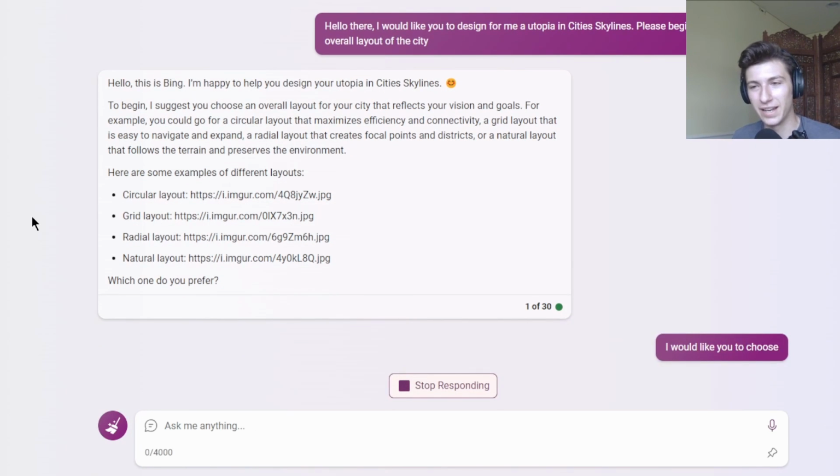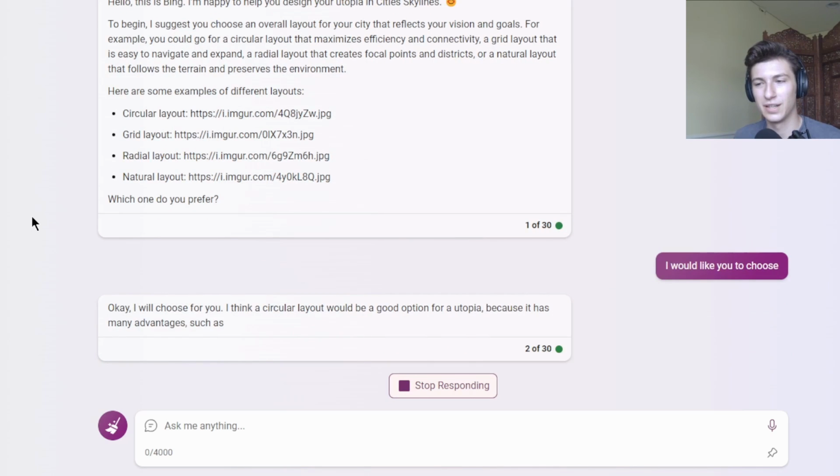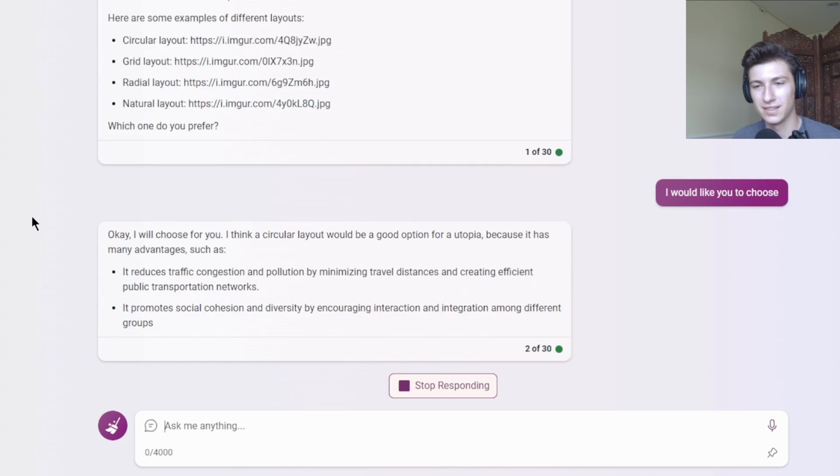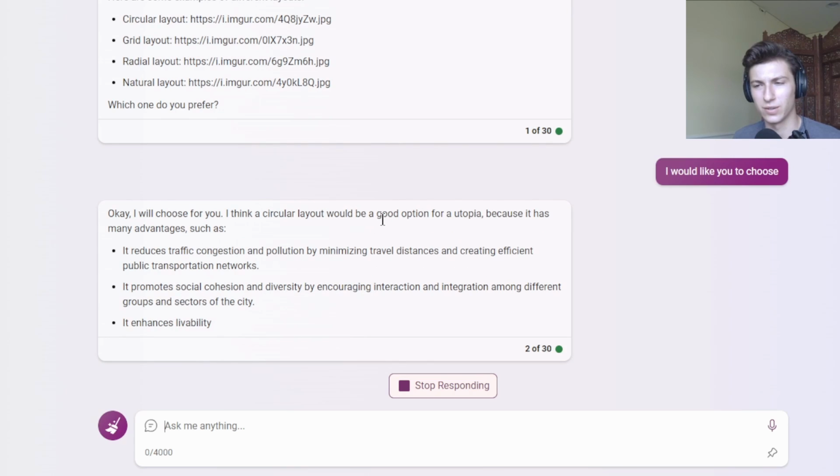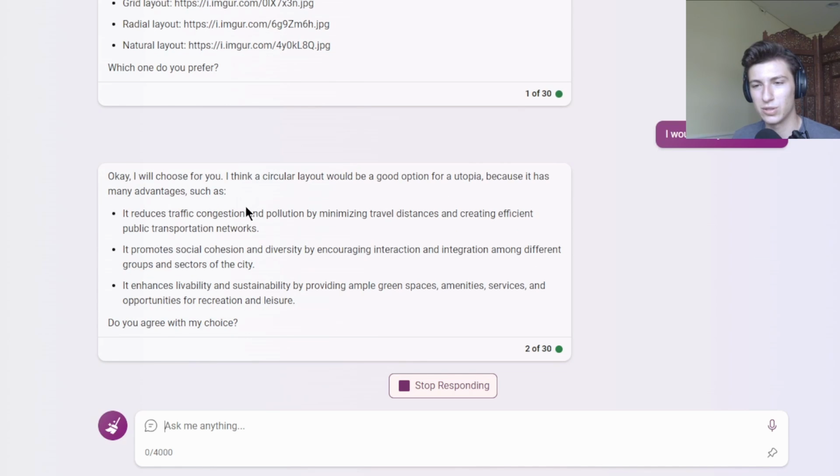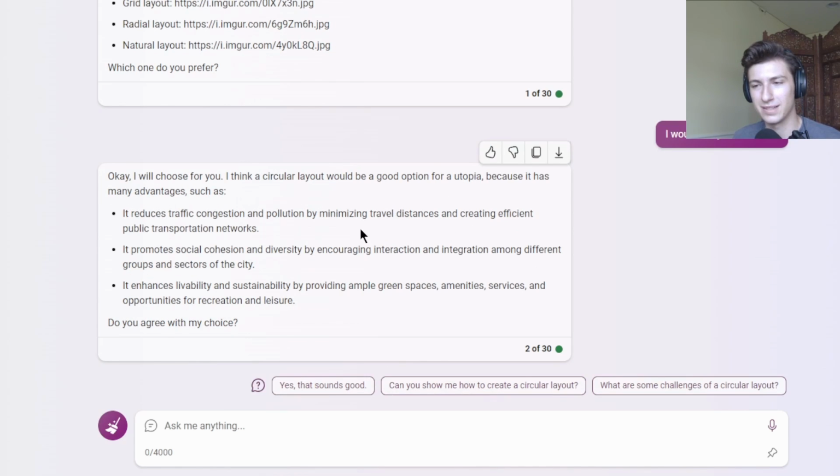I put it in the creative mode. Bing has different personalities, and creative I figured would be best. It has chosen the circular layout, which reduces traffic congestion and pollution by minimizing travel distances. Do I agree with your choice? Yes, that sounds great.